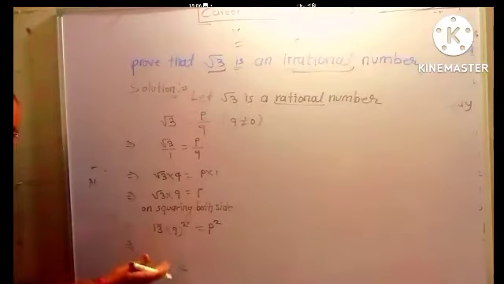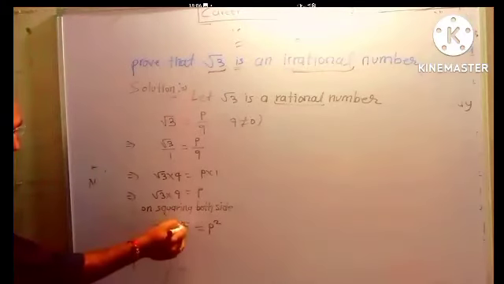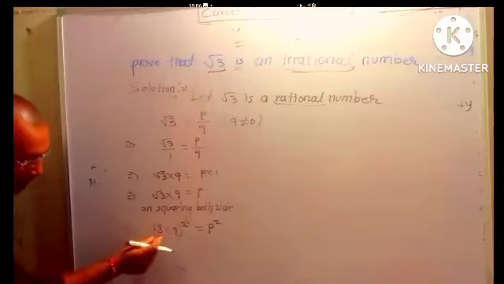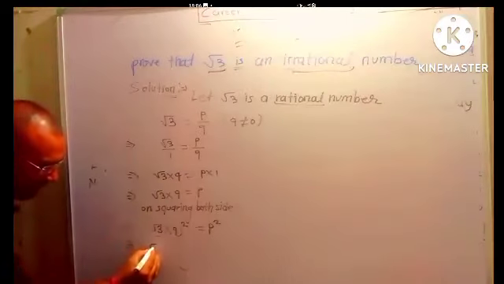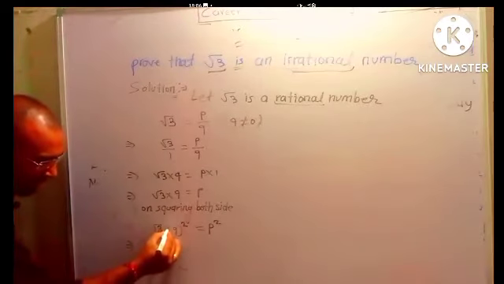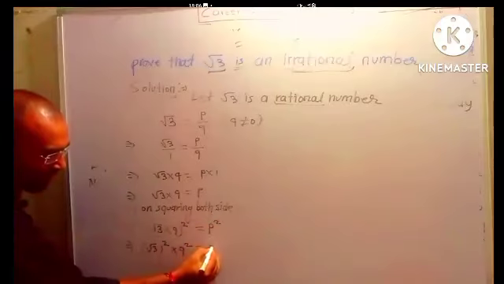Now suppose this one is Soumik, this one is Kushan, and the whole power is square. That means Soumik will also get 2, Kushan will also get 2. So this one will be root 3 square into Q square is equal to P square.